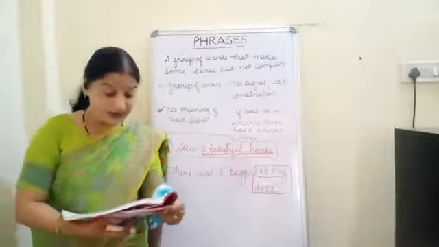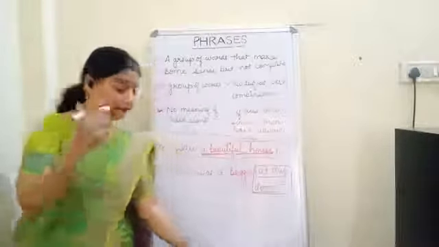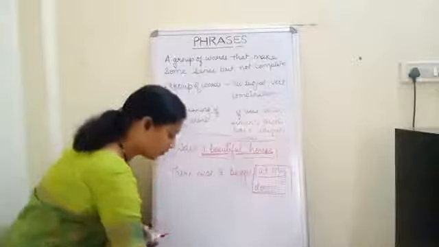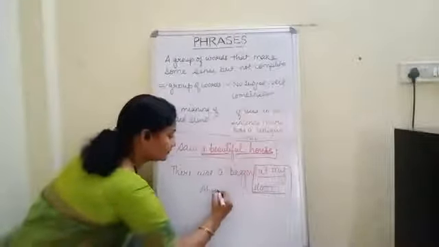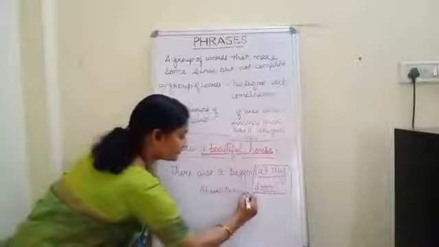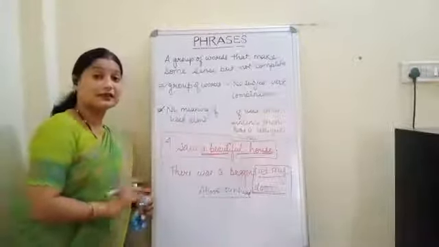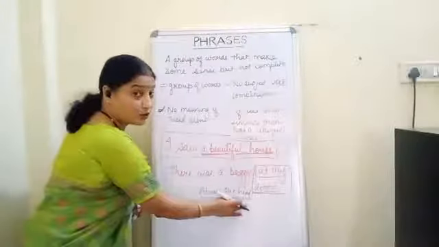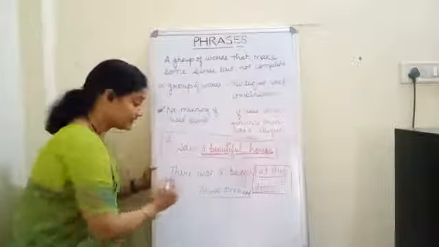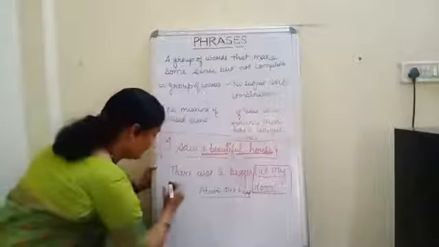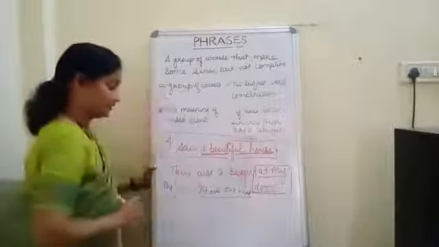One more example is given in your book: the sun is above our head. Now if I use the words above our head, is it making any sense? No. Definitely it is a group of words, but it is not making any sense. When will it make sense? When we write the sun is.